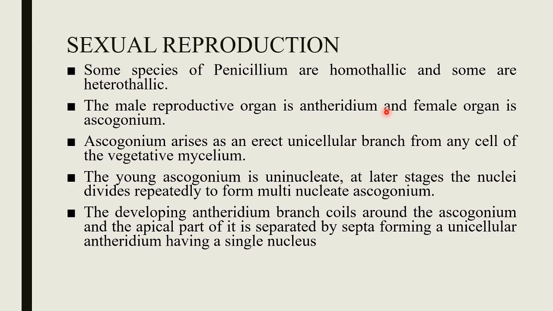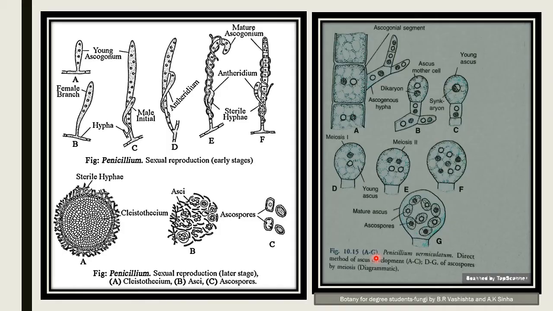And coming to the antheridium, it is the male sex organ. After the initiation of the ascogonium, an antheridial branch develops from the same hypha on which the ascogonium is formed. So, this is the young ascogonium. It's a unicellular erect structure, and after maturation, the ascogonial nucleus undergoes repeated mitotic division and forms 32 or 64 nuclei.